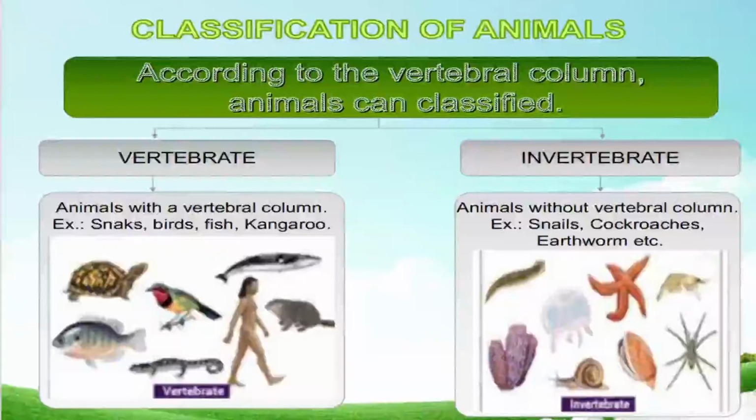You see this snake, lizard, tortoise, some birds, fish, kangaroo, human being come under the vertebrates, and invertebrates like snail, cockroach, earthworm, starfish, these all come under the invertebrates.